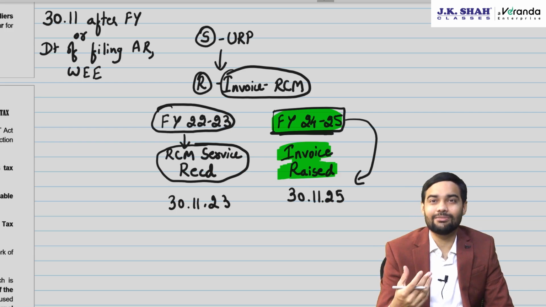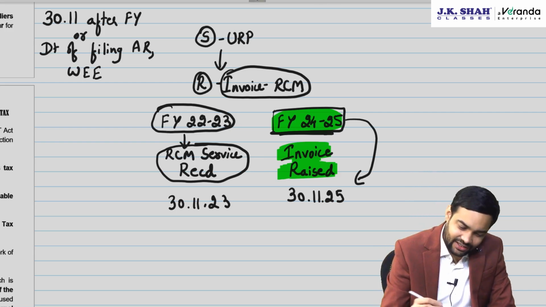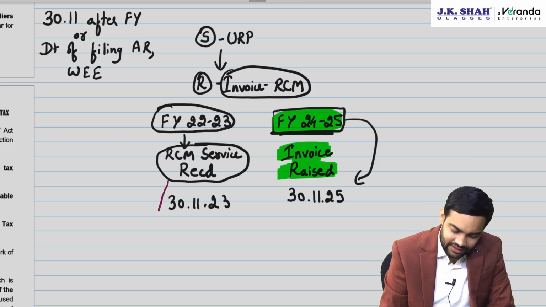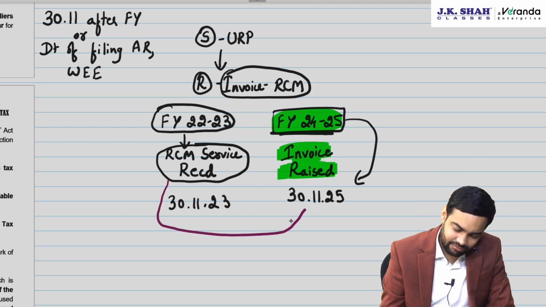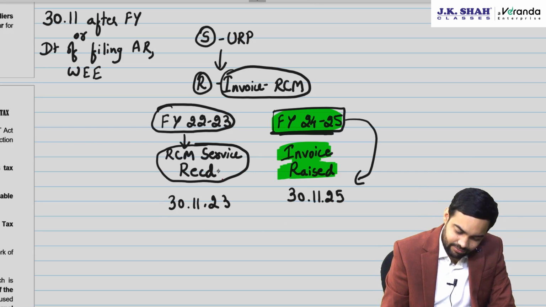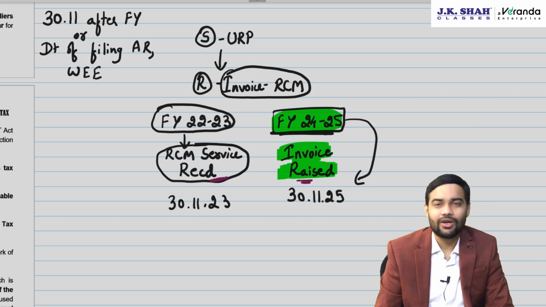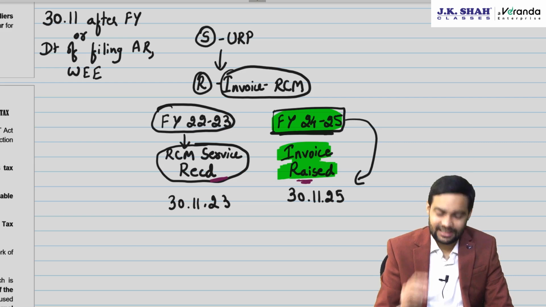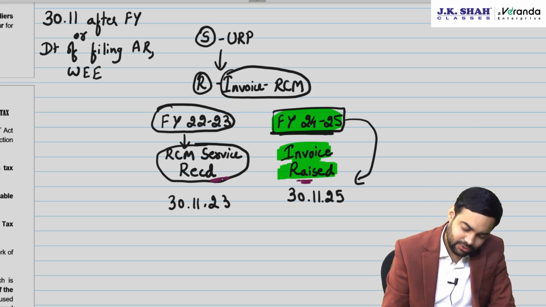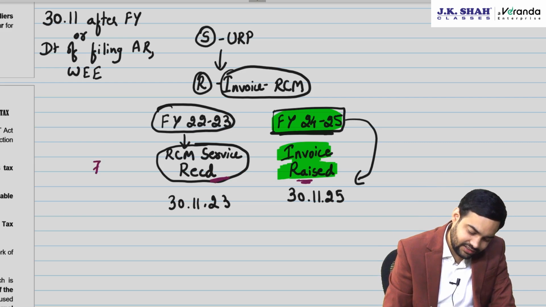It's a very welcome circular, but obviously it has some conditions saying that you will have to pay interest, not from the time you had to pay the tax till the time you have actually paid the tax. For example, suppose I received the service on 7/12/2022.